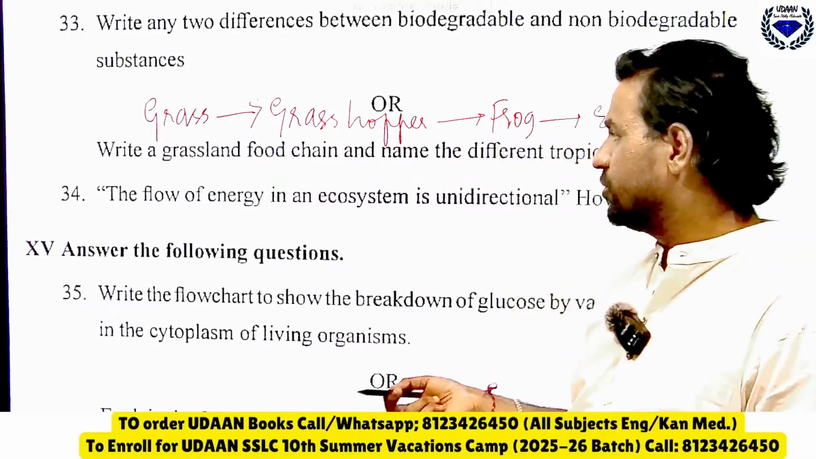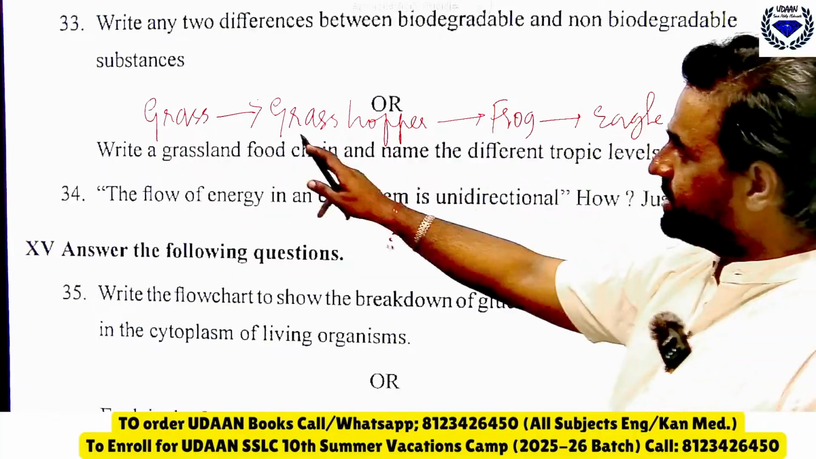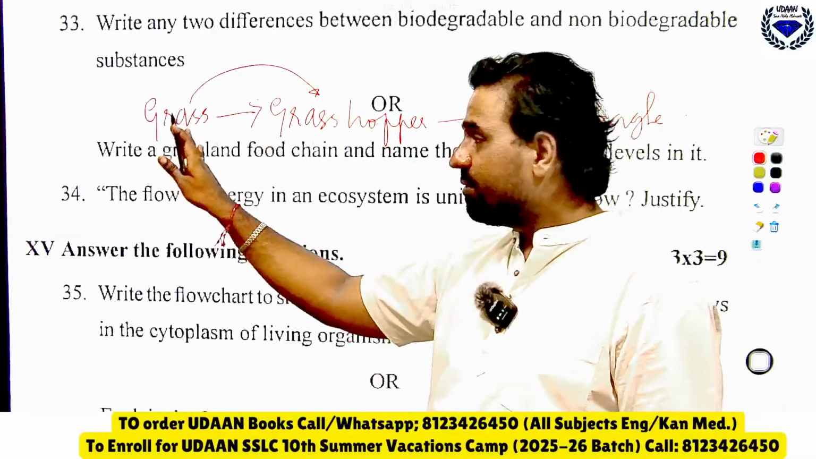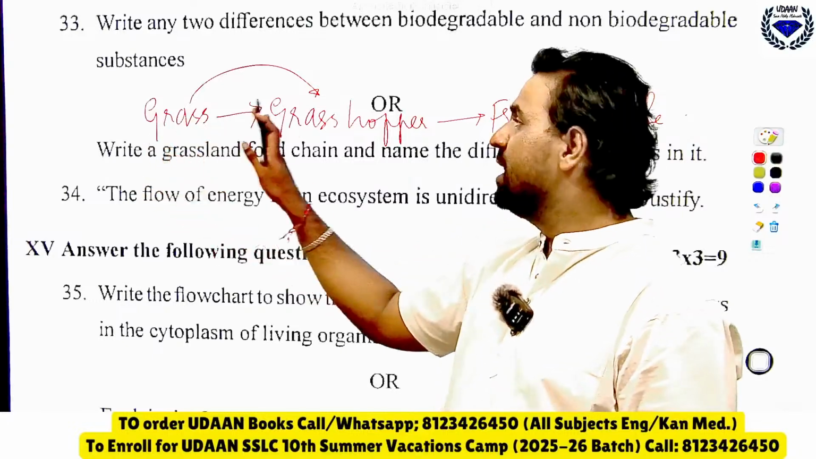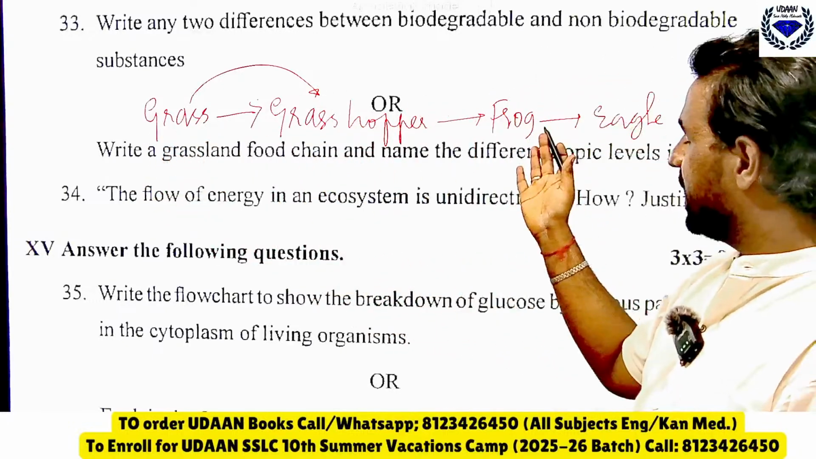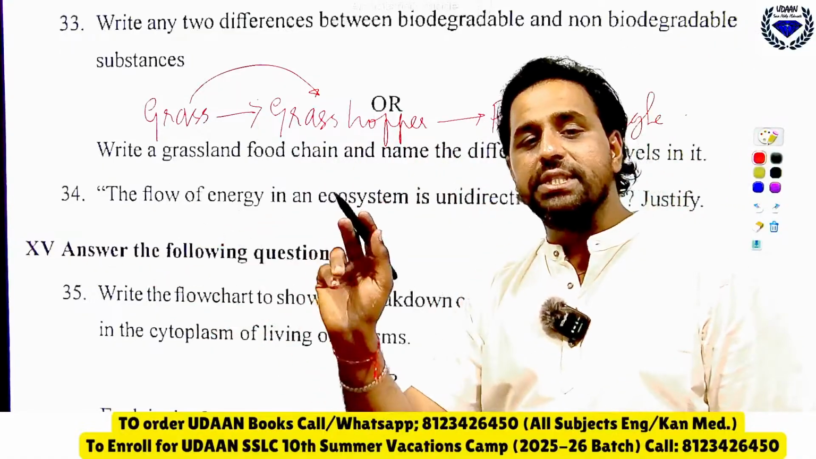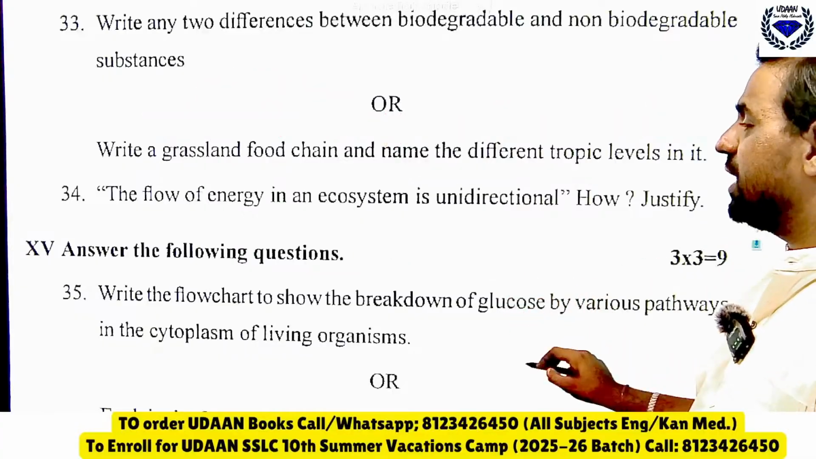This is a fixed question. The flow of energy in an ecosystem is unidirectional. Exactly, the flow of energy is unidirectional. Once the energy is given to grasshopper, it cannot be given back to grass. Once the frog has taken the energy from grasshopper, it cannot be reverted back, so the flow of energy is unidirectional. Then this flow chart you should learn by heart.